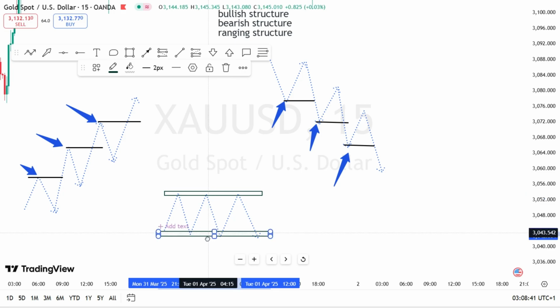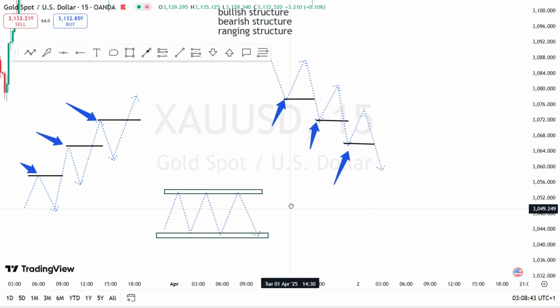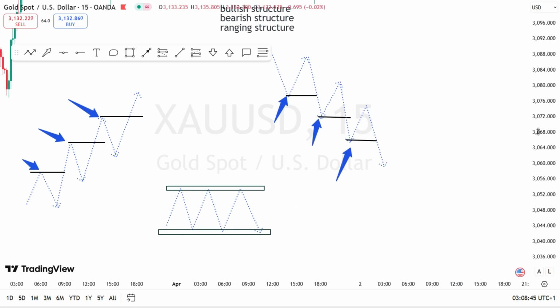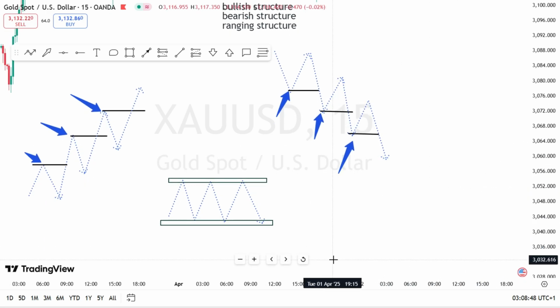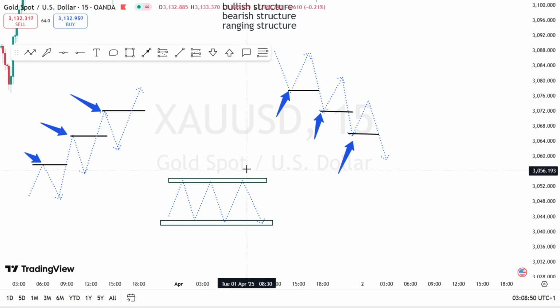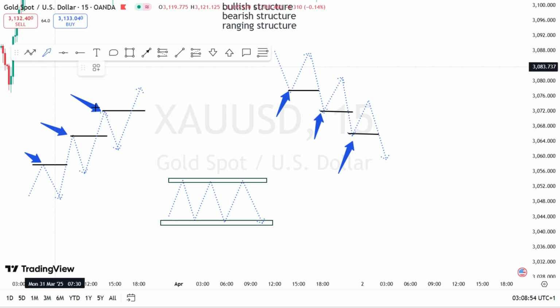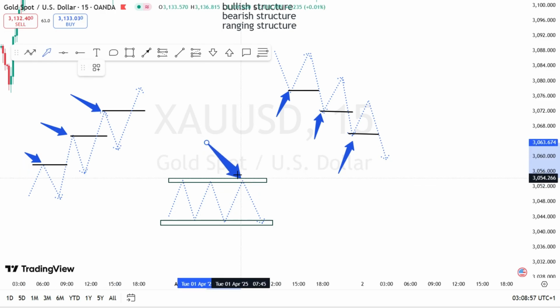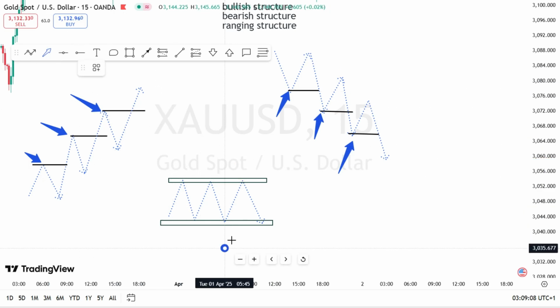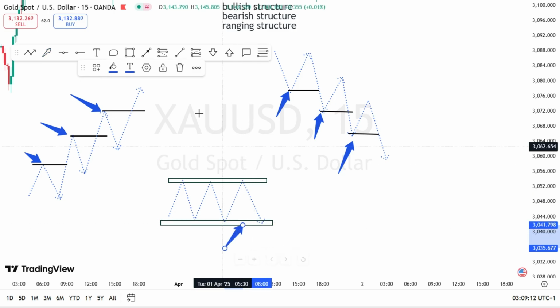Alright? So if you want to trade ranging market, wait for price to break out either the resistance or the support. Alright? Wait for price to break out this resistance. Wait for price to break out and retest the resistance before you can think of buying. The same way, if price breaks out the support and retests this, that's where you can think of selling.